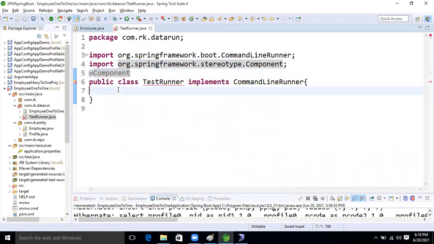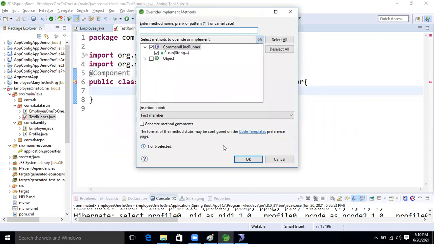Here, press Alt Shift S plus B, and now I'm overriding the method.